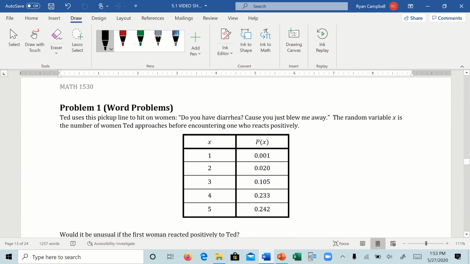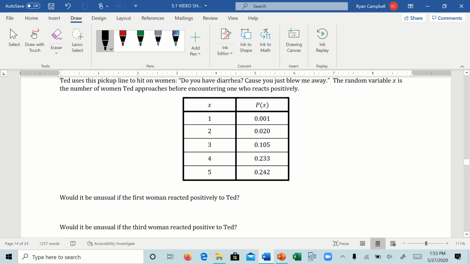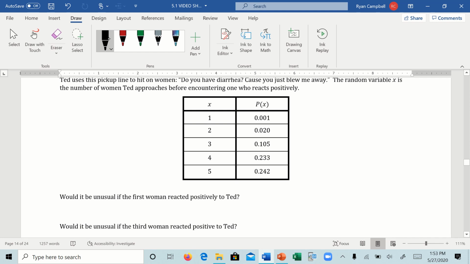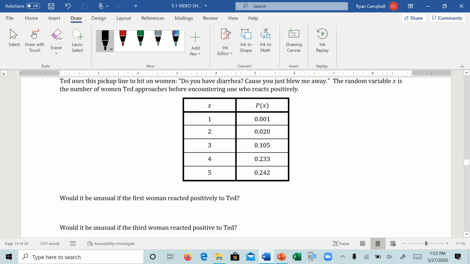So let's go back to that problem number 1. We did say that this was not a probability model, but we can still use the probabilities. If we go back to problem number 1, would it be unusual for the first woman to react positively to Ted? Remember, the way this works is Ted approaches women and he records the number of women it takes before someone reacts positively. So would it be unusual for the first woman to react positively to Ted?